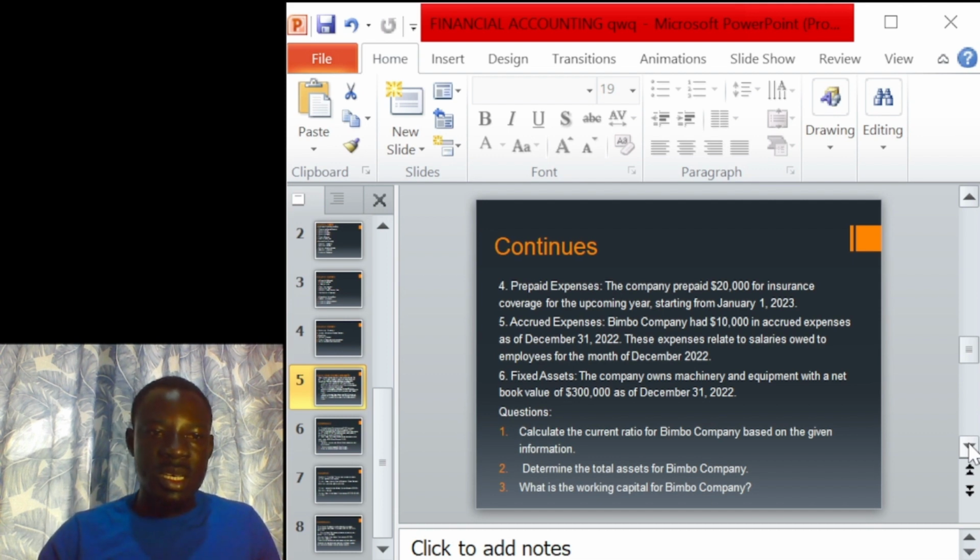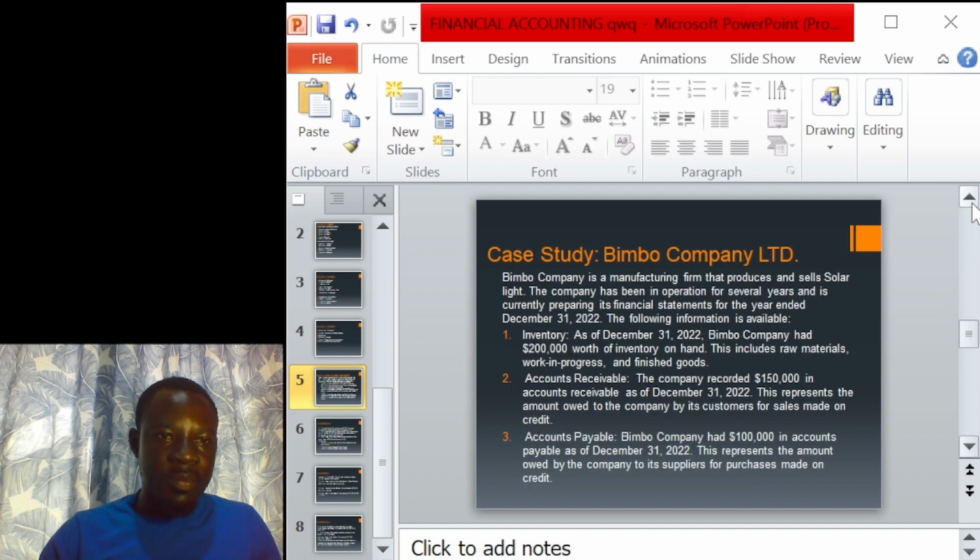The question is saying that we should calculate our current ratio for Bimbo Company based on the given information. To calculate your current ratio, it means that you need to know your current assets and you need also to know your current liability. So what are the current assets of the company? I have listed them down. So let's go back into the question and see if we can find our current assets before we go to the solution. So let's see.